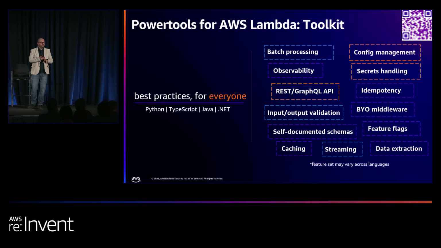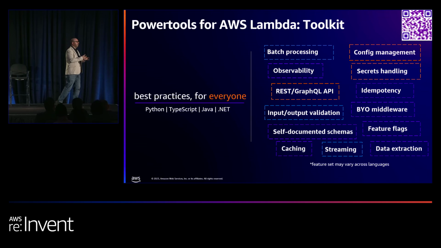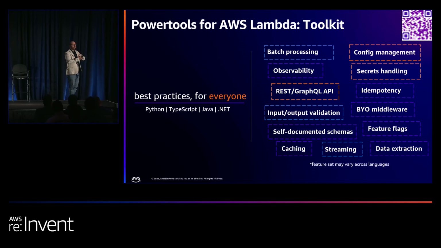All the data validation, the API routing of one function, one flat function or a micro function if you like, all the batch processing, the secret management, and more recently, last week we announced OpenAPI integration and data validation in one line as well. All of these things come from Power Tools. We're using Python as the best language in the world, that's why you're here, but you can also use other languages. The idea is for you not to choose everything at once, but to use one feature at a time. That's why it's progressive.